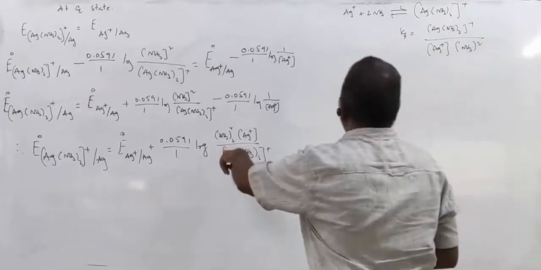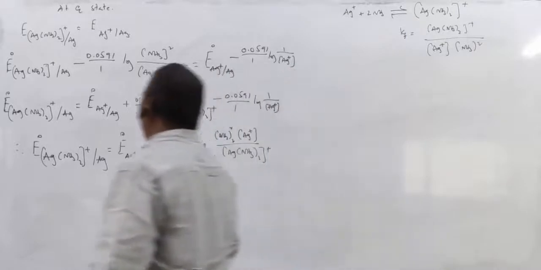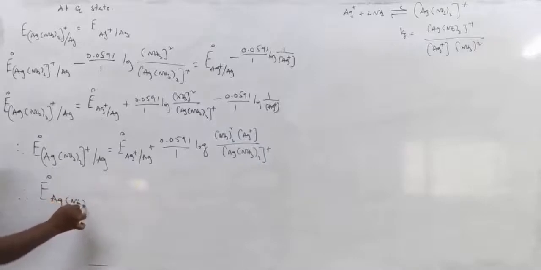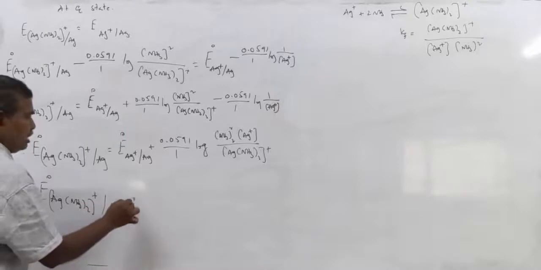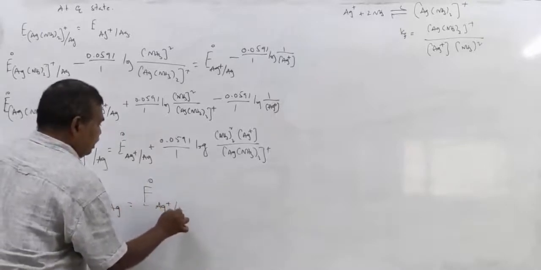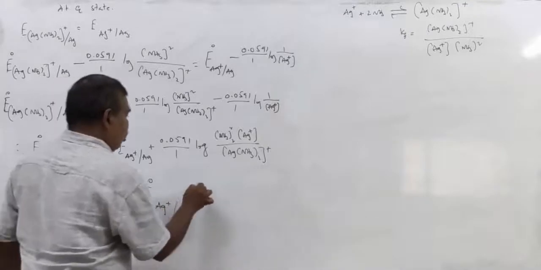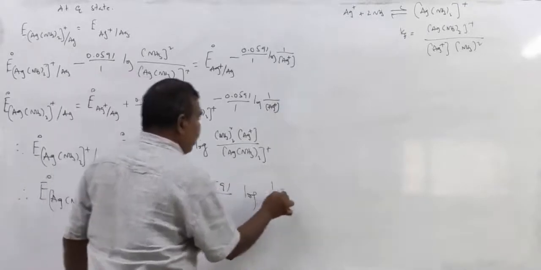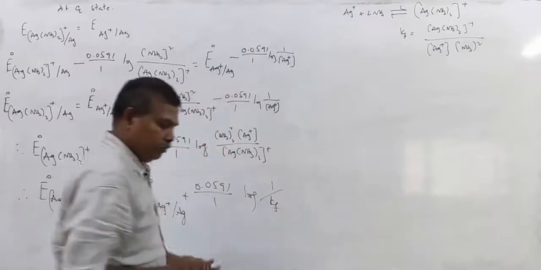Now here it is in the reverse manner. So therefore E naught [Ag(NH3)2]+ to Ag is equal to E naught Ag+ to Ag plus 0.0591 by 1 log 1 by Kf.